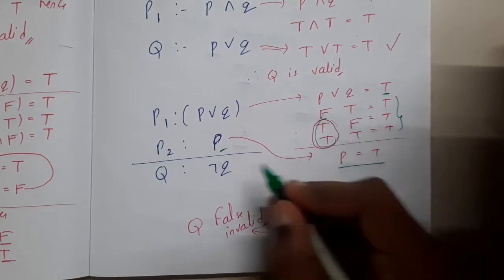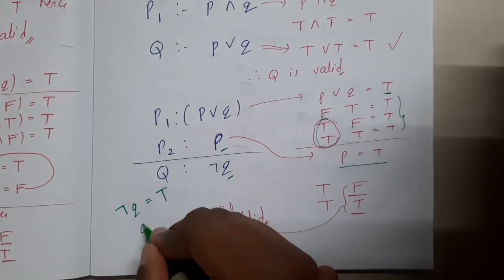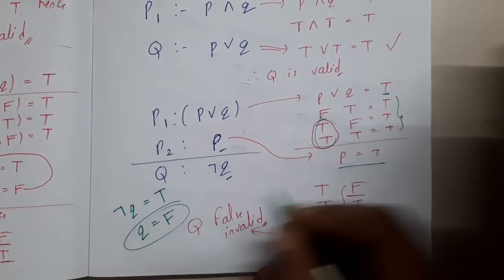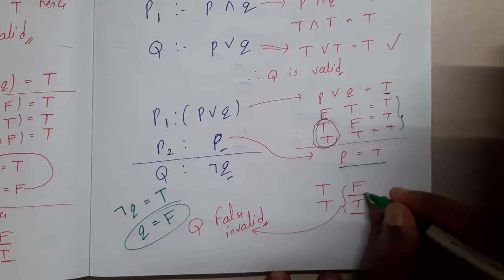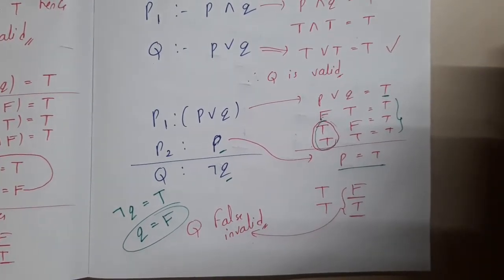If you observe the two cases, they are saying negation of Q equal to true, meaning they are saying Q equal to false. But if you observe, Q is not only false. It is false and true. So that is the reason why it is invalid. Got it? So these questions are really easy. You are understanding it, right?